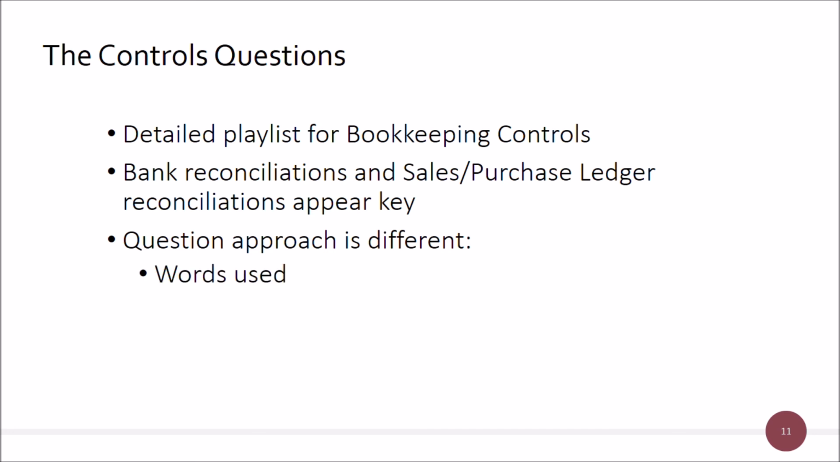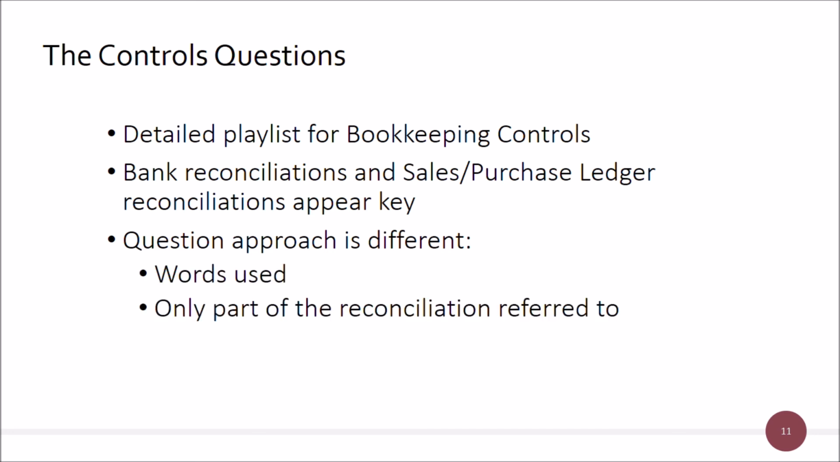It's very wordy, so you'll see a lot of words in there, and it pulls out part of the reconciliation. So if you went back and looked at the bookkeeping controls videos, let's say we're in a bank reconciliation question, you'll see that I give there are four stages to a bank reconciliation. For the exam, because you don't have the brought forward bank reconciliation, you tick everything off between the bank statement and the cash book.